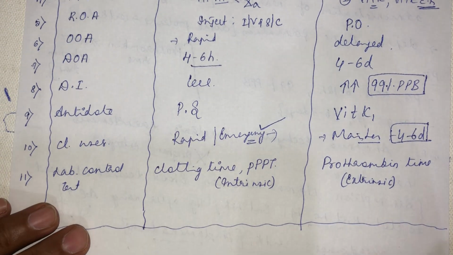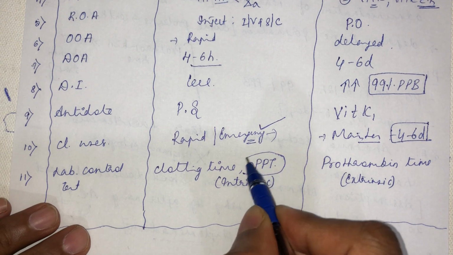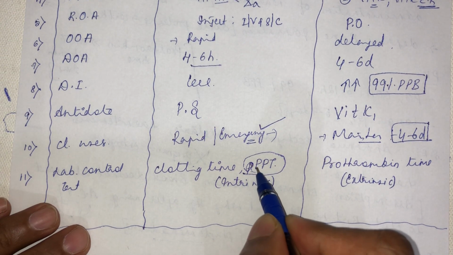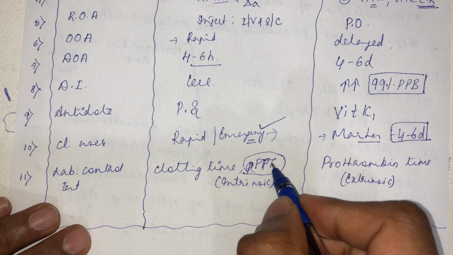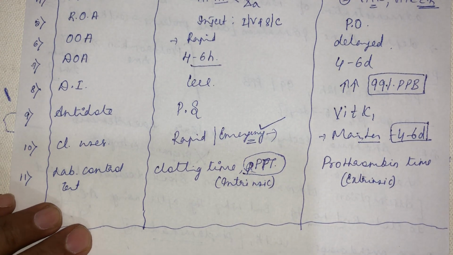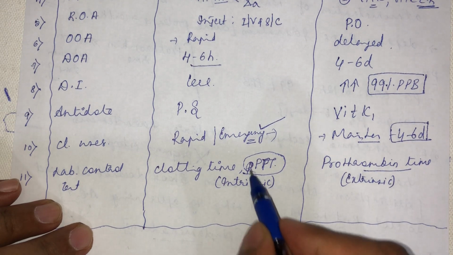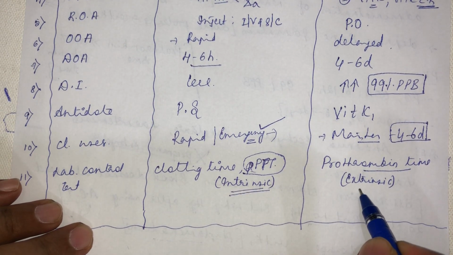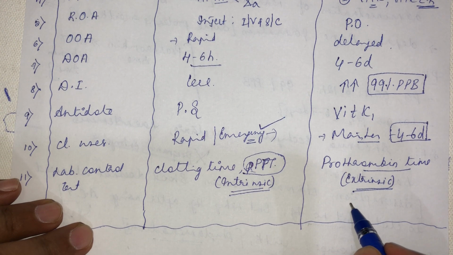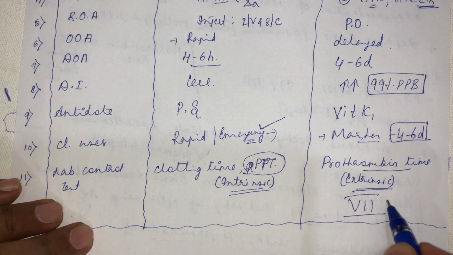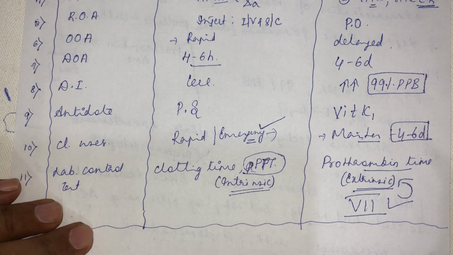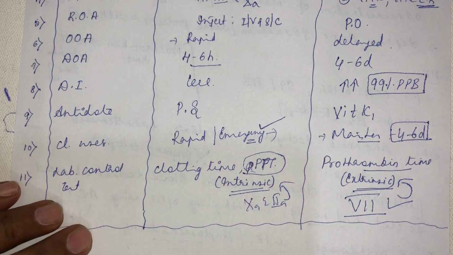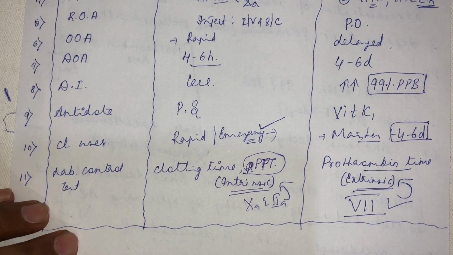Then laboratory control test for measuring, I told you, the preferable test here is activated partial thromboplastin time, APTT. Here it is prothrombin time, because APTT is the intrinsic pathway, prothrombin time is the extrinsic pathway, because here the clotting factor involved is 7. The first clotting factor involved is 7, which is the important clotting factor in the extrinsic pathway. Since here it is 10A and 2A, they are the clotting factors involved in the intrinsic pathway. So that will be the difference between heparin and warfarin. Okay. Now going back to the table.